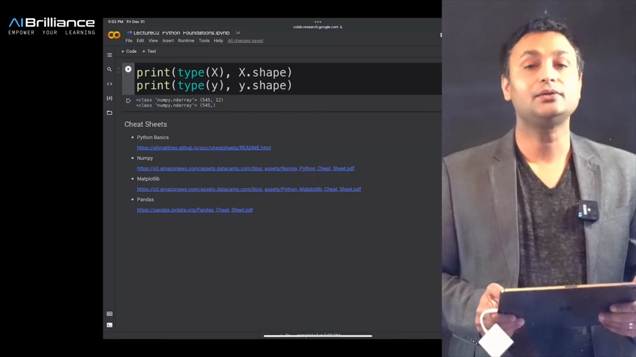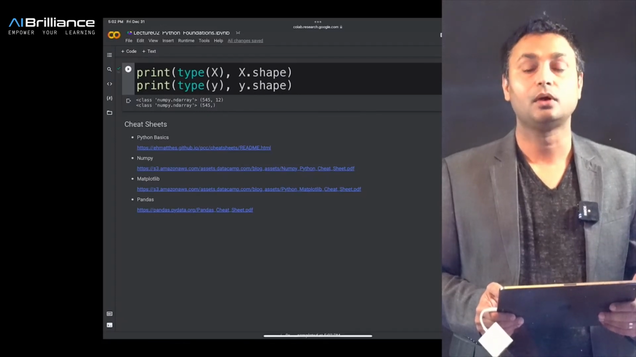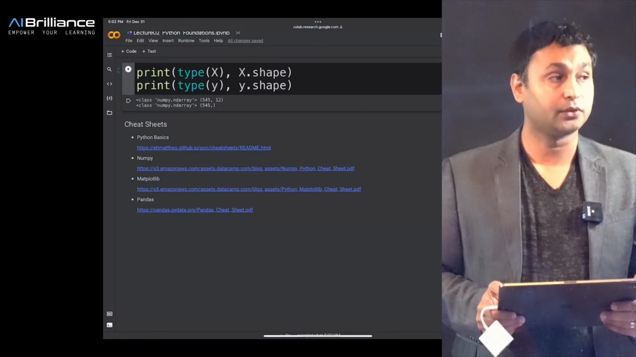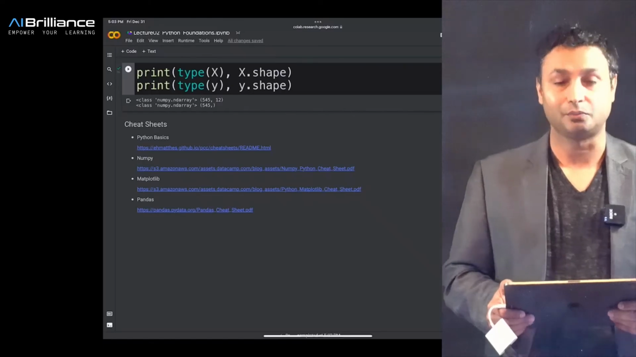But I will encourage you to go through these cheat sheets and also practice a little bit more with all of these different web links, so you can learn more about Python basics, NumPy, Matplotlib, and Pandas.